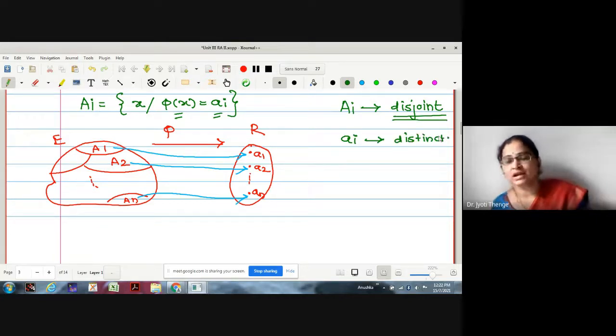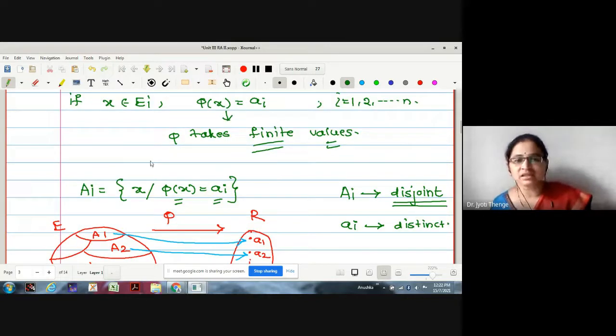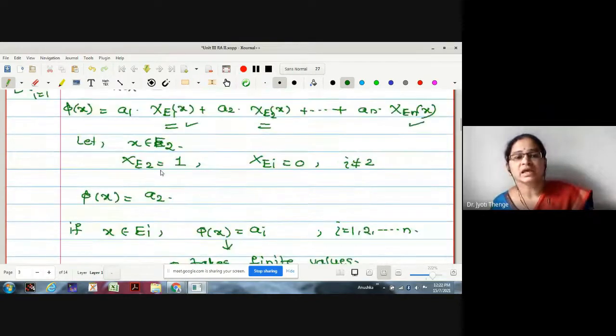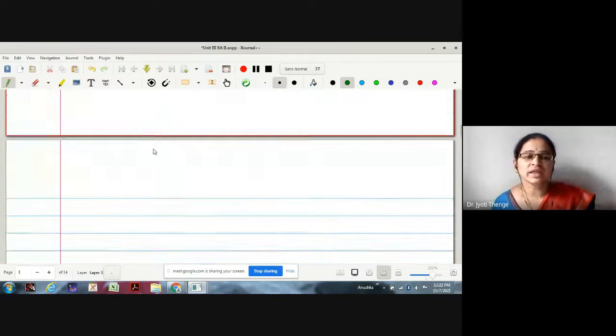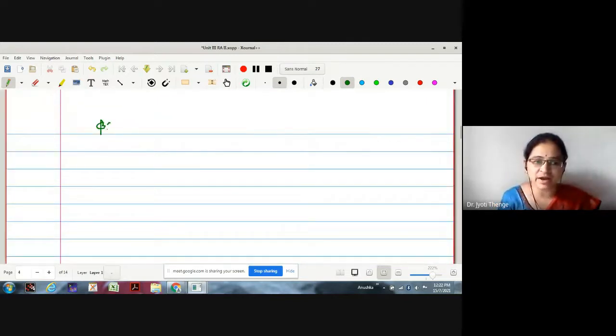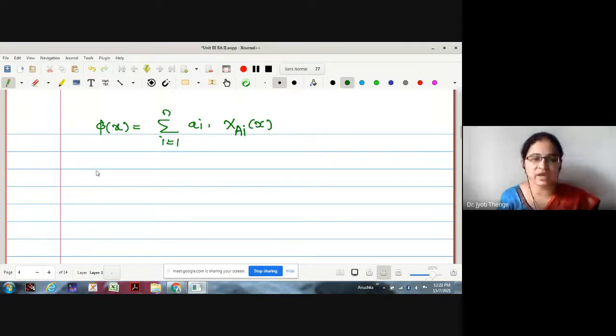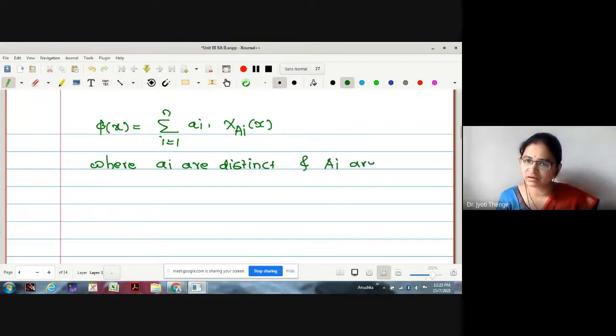If I make this kind of improvement in the definition, then how can I write the simple function phi of x? Can I write this again as summation i equals 1 to n ai into characteristic function of Ai, where the small ai's are distinct and the capital Ai's are disjoint.